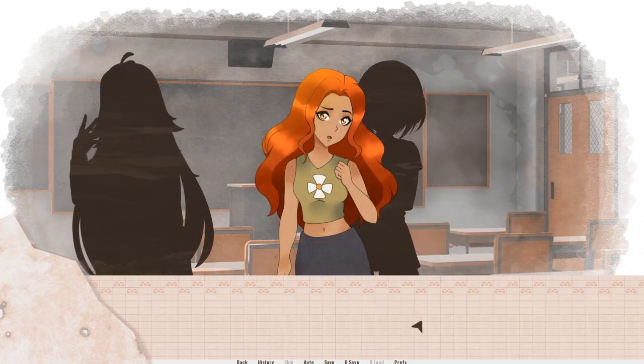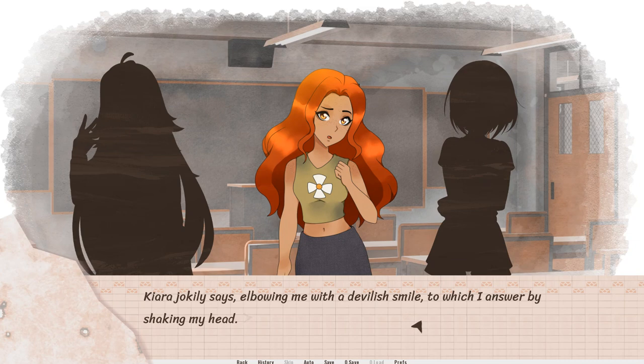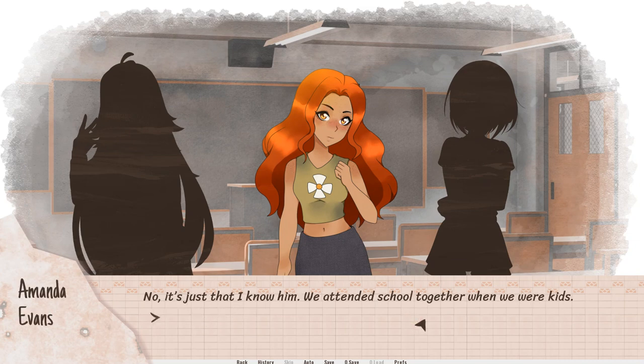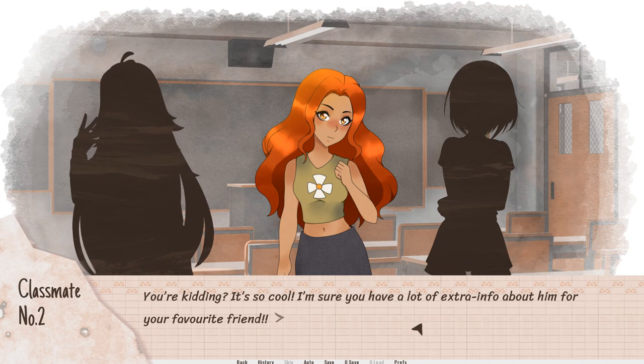"Have you seen the new guy?" "Are you talking about Peter?" "I see, quick to remember his name," Kiara jokingly says, elbowing me with a devilish smile, to which I answer by shaking my head. "No, it's just I know him. We attended school together when we were kids." "Really? Wow, that must be weird." "You're kidding, it's so cool."